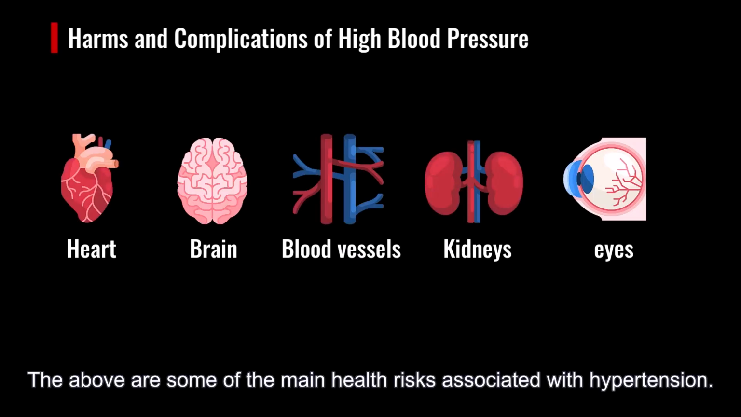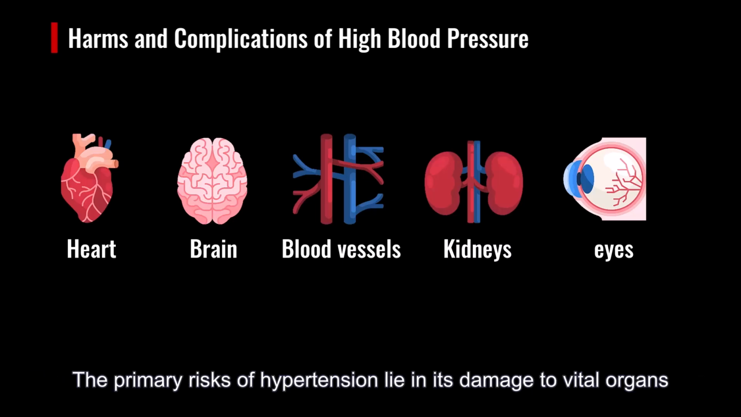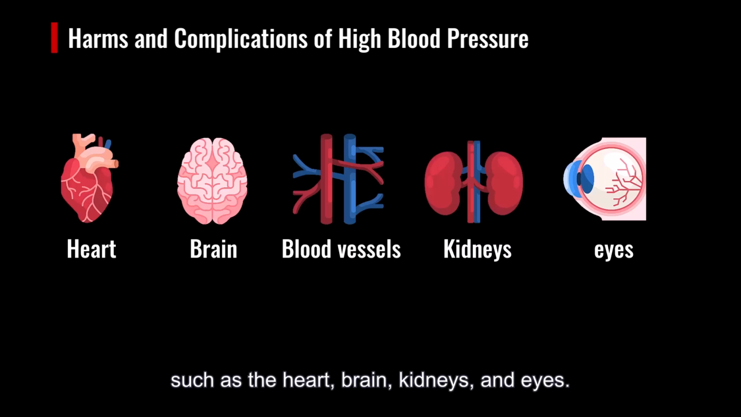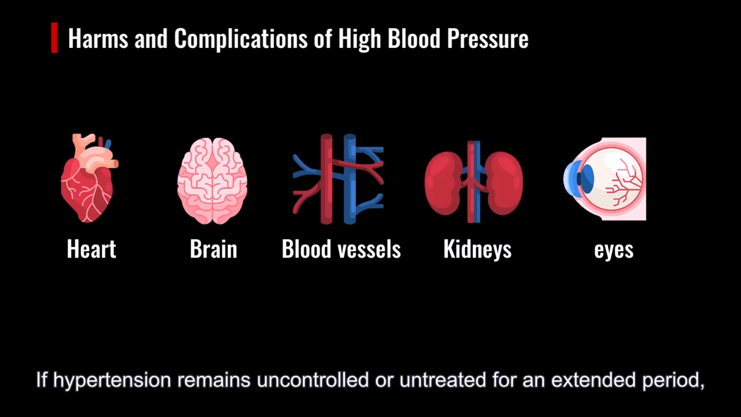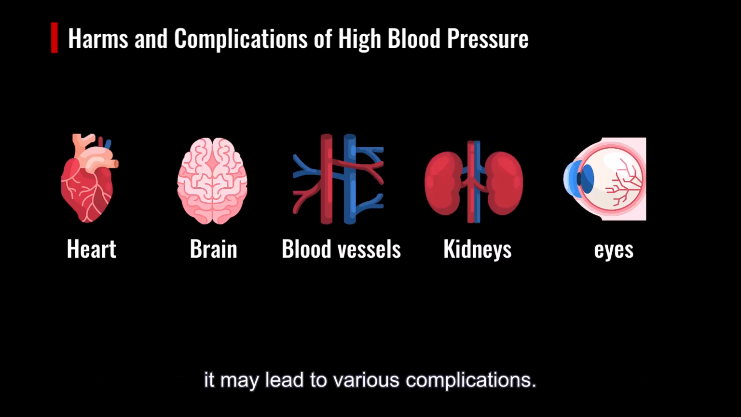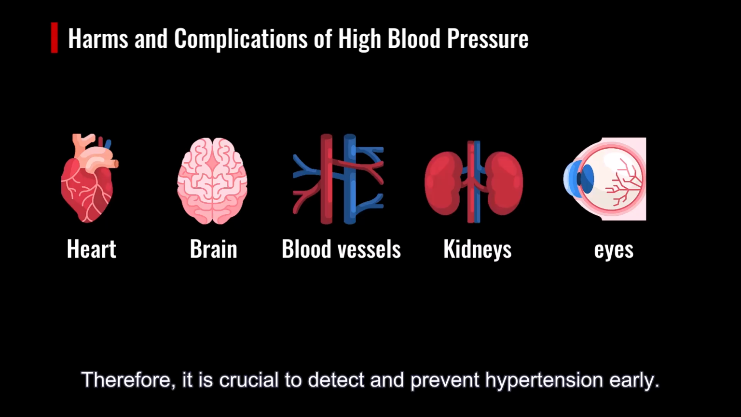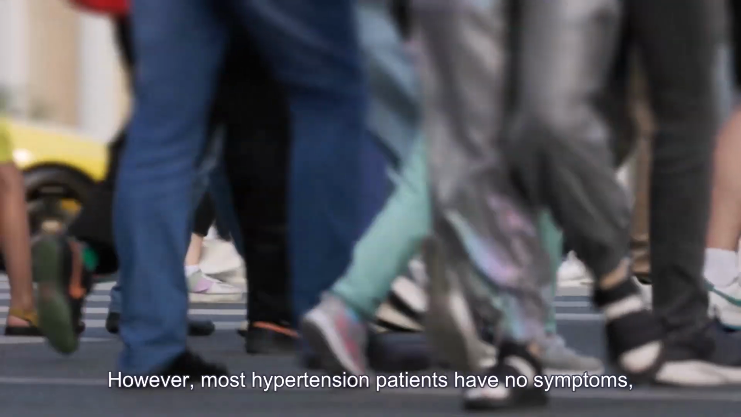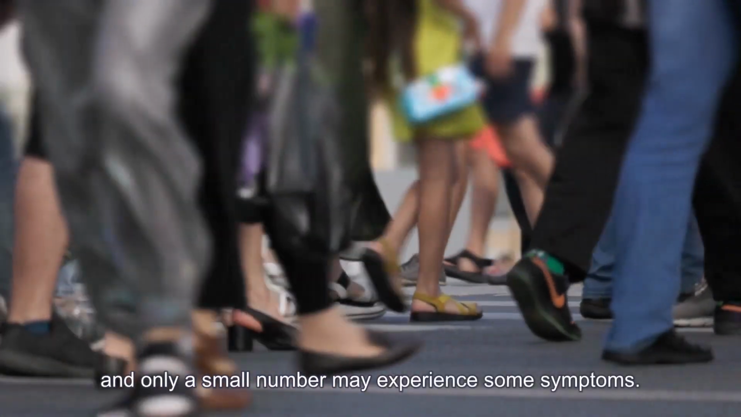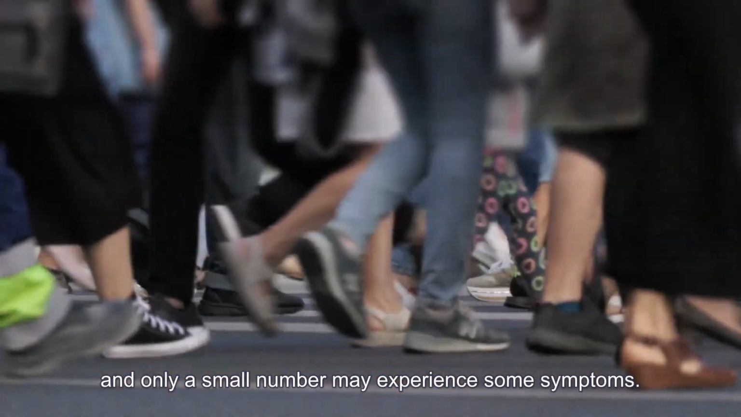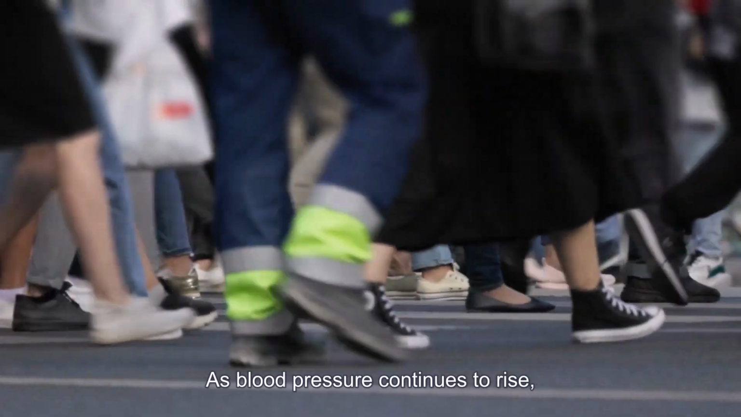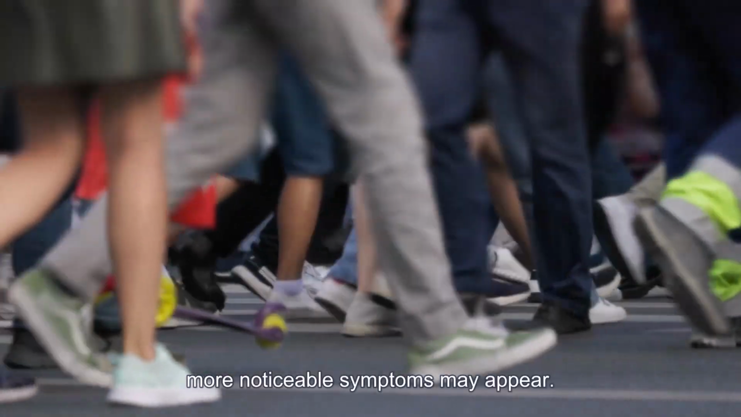The above are some of the main health risks associated with hypertension. The primary risks of hypertension lie in its damage to vital organs such as the heart, brain, kidneys, and eyes. If hypertension remains uncontrolled or untreated for an extended period, it may lead to various complications. Therefore, it is crucial to detect and prevent hypertension early. However, most hypertension patients have no symptoms, and only a small number may experience some symptoms. As blood pressure continues to rise, more noticeable symptoms may appear.